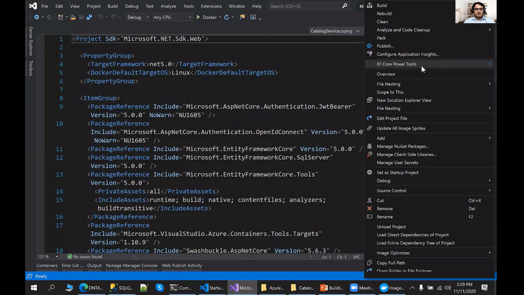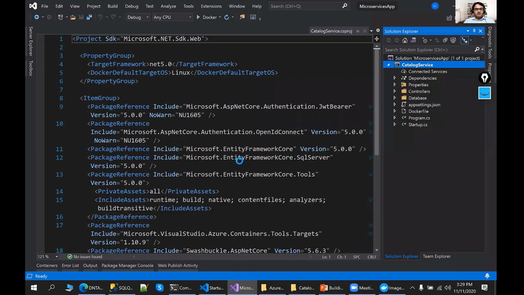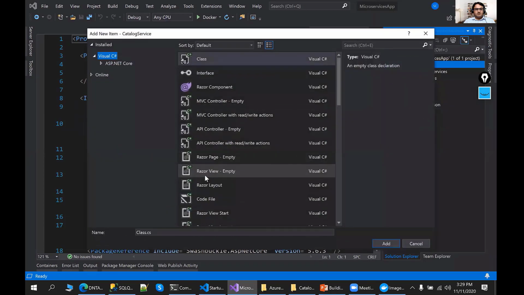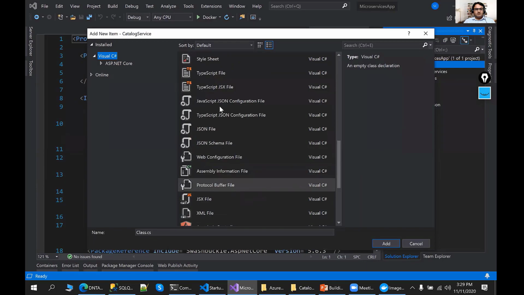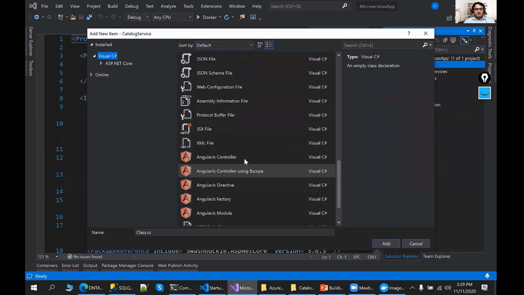Just do right click, and I need to add here a YAML file, because in the YAML file we define the configuration for our Kubernetes pod and for our Kubernetes service as well. So just add a configuration file over there. I don't have any YAML template.